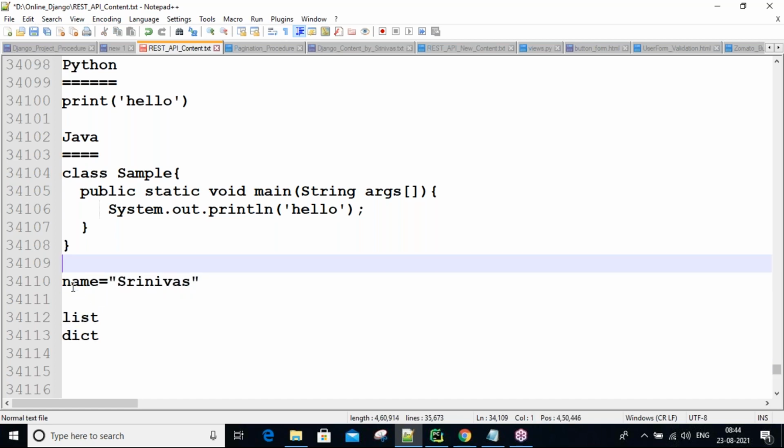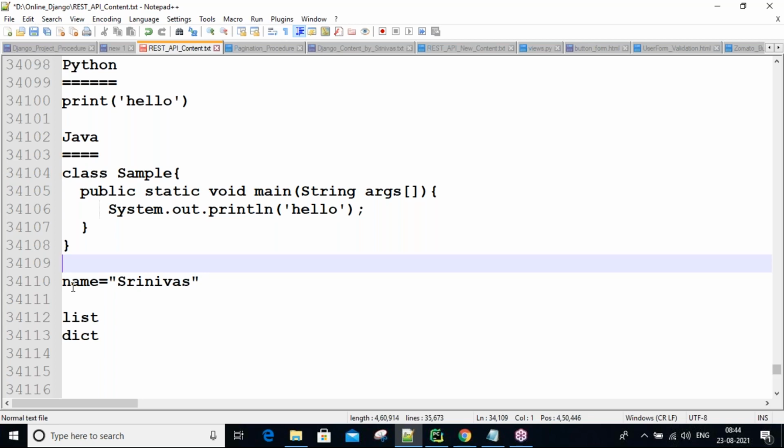So Django is a framework. Using the Django framework, we can develop web applications like Swiggy, Zomato, Flipkart, Amazon, these kinds of things, guys. And the Django framework is completely developed using the Python language only. Using pure Python only, the Django framework was developed, guys. Remember that point. A framework is nothing but software only, guys.